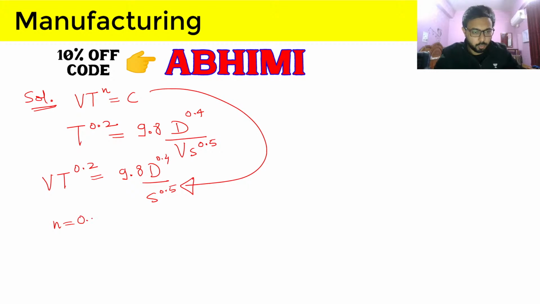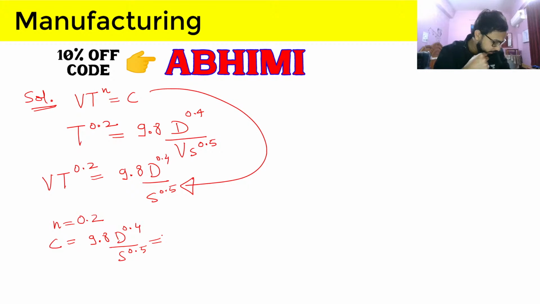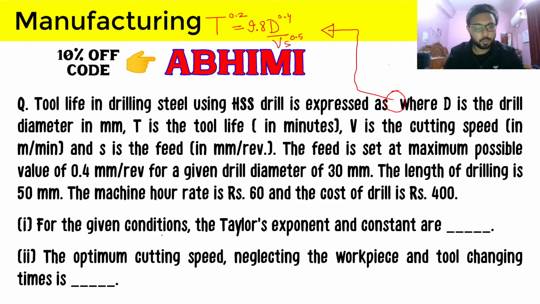It will be 0.2, and what will be C will be this 9.8 d raised to power 0.4 and s raised to power 0.5. So this is a constant value also because diameter will not change, and feed is given with a maximum value as 0.44. You can see the question here also. I have with me the question paper, so I was looking into that. So let's just calculate from here.